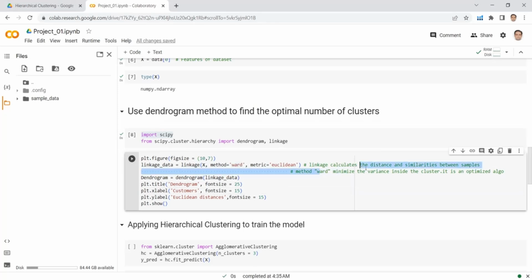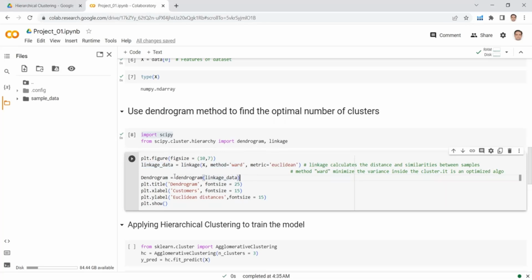Ward basically minimizes the variance. If you see here, ward minimizes the variance inside the cluster. So basically this is a minimum criteria. You know from theory lectures that in hierarchical clustering, we have a maximum distance criteria and a minimum distance criteria. So here by selecting method equals ward, we are using a minimum distance criteria, and the distance which we are going to use is Euclidean distance. In this way, we are creating a linkage between the dataset using a method called ward and a metric called Euclidean distance. So here the linkage between the data is created.